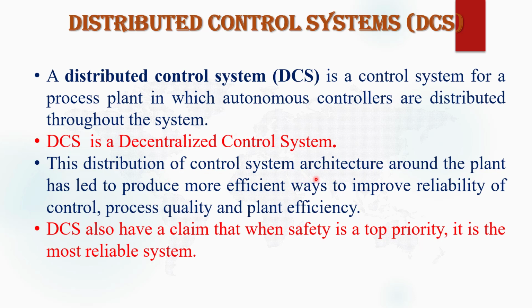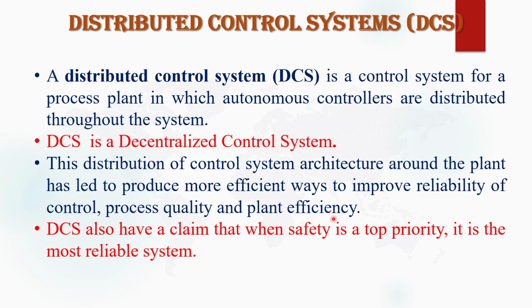So this distributed control system architecture around the plant has led to a more efficient way to improve reliability of the control, process quality and plant efficiency. Why do we use a distributed control system when we have a central processing system?